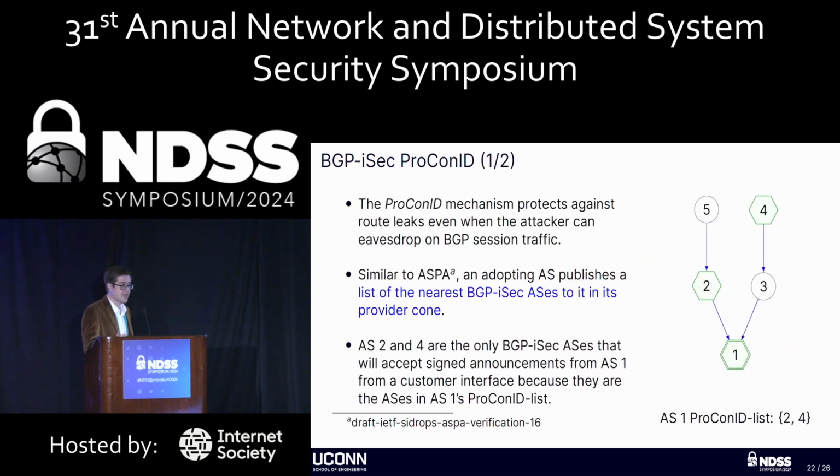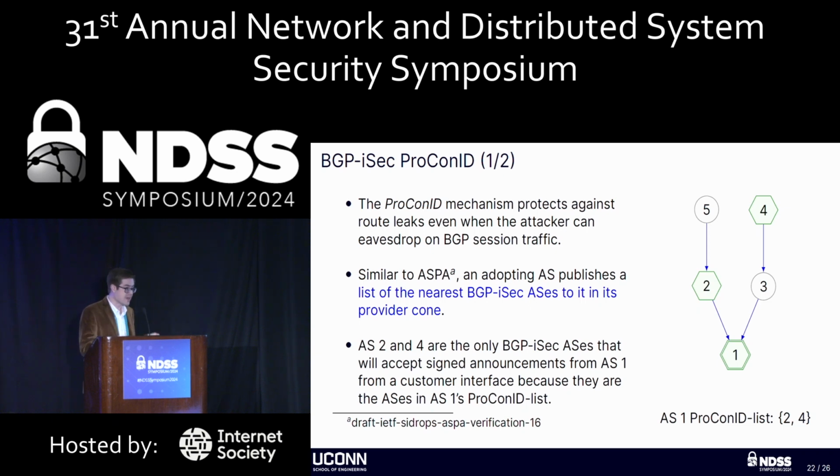So to mitigate that, we developed the provider cone ID mechanism, which protects against route leaks even when an attacker can eavesdrop on the BGP session traffic. The way that this works is, for example, AS1 here will build a provider cone ID list containing the nearest BGP-iSec ASs in its provider cone. So for example, here, AS2 is included in the list and AS4.